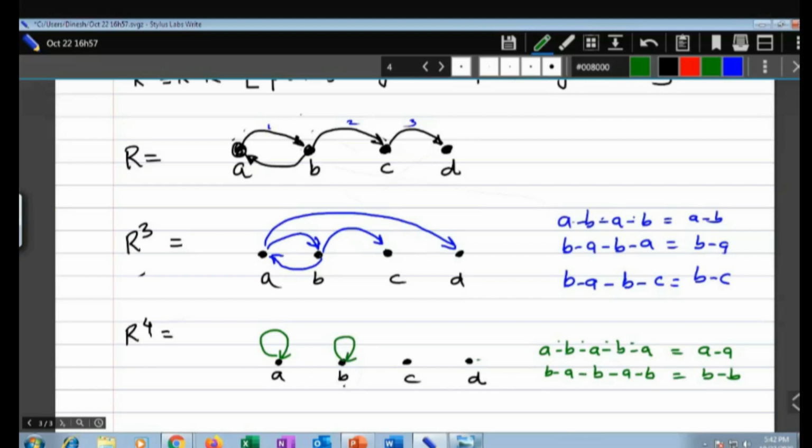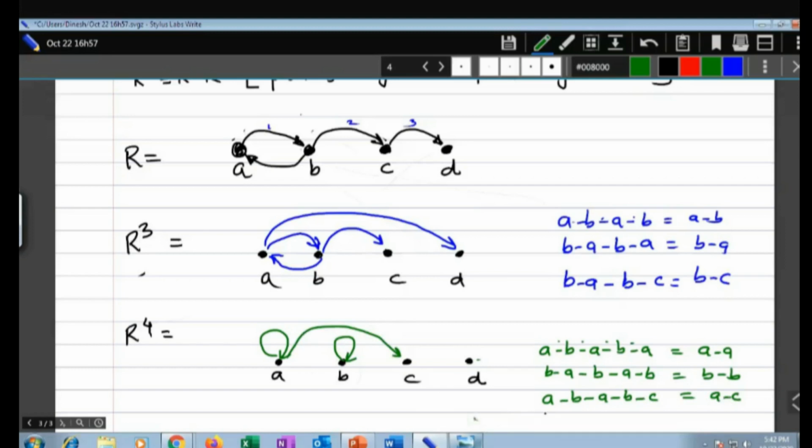And like that, look at this. A to B, B to C and C to D. No, this will be of length 3. So I'll just add a loop over here. A to B, B to A, again A to B, 1, 2, 3, and then C. Then it will be A to C.